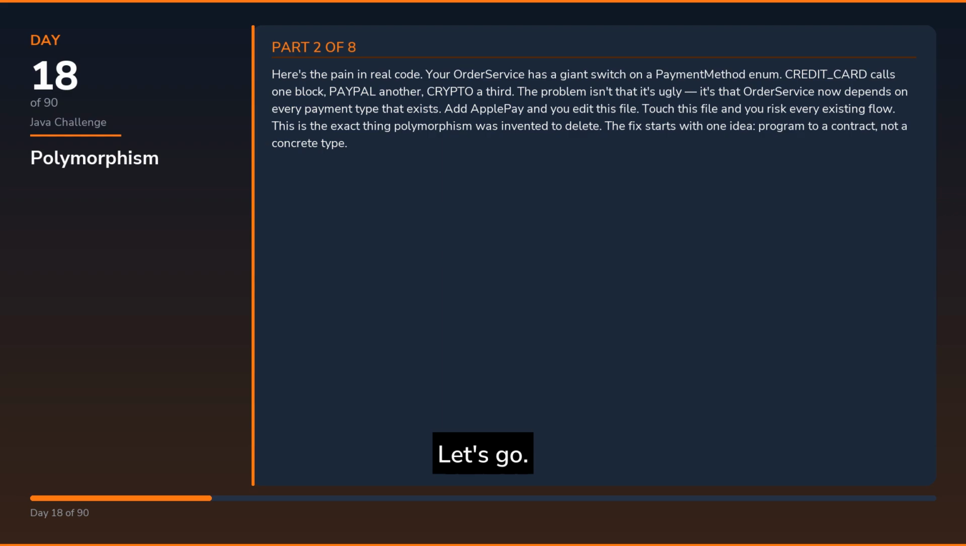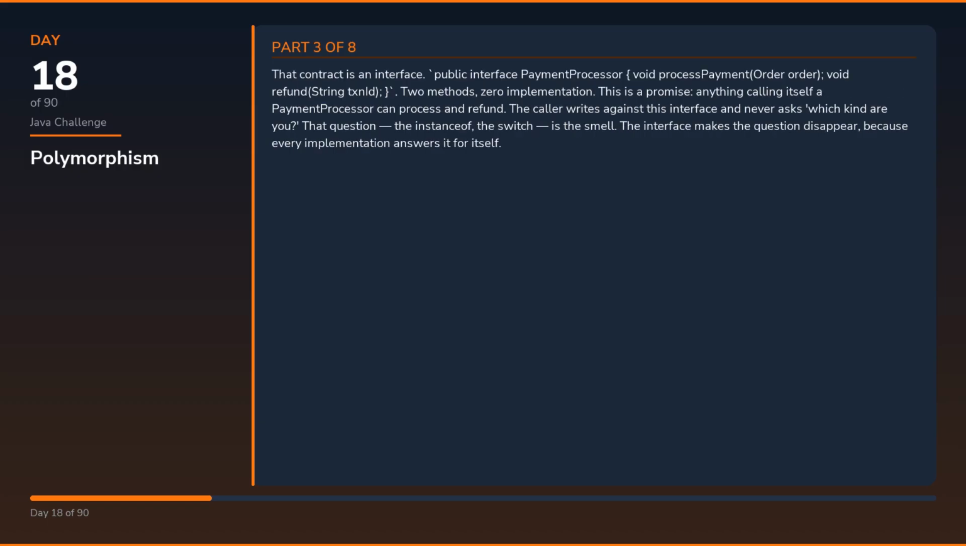The fix starts with one idea: program to a contract, not a concrete type. That contract is an interface. Public interface PaymentProcessor, void processPayment(Order order), void refund(String txnId). Two methods, zero implementation. This is a promise: anything calling itself a PaymentProcessor can process and refund. The caller writes against this interface and never asks, which kind are you? That question, the instanceof, the switch, is the smell. The interface makes the question disappear, because every implementation answers it for itself.